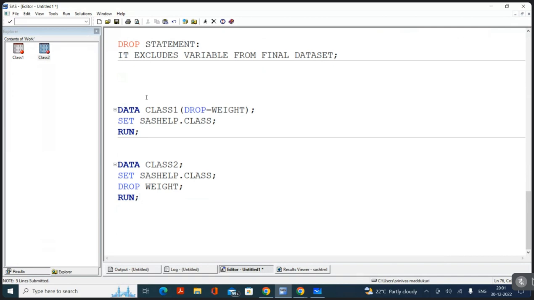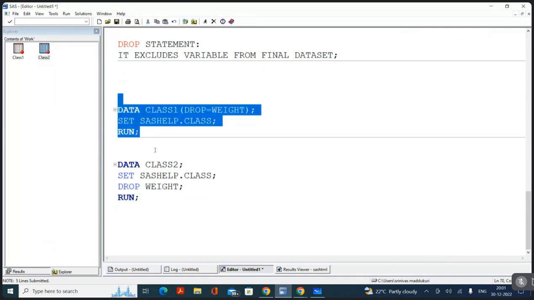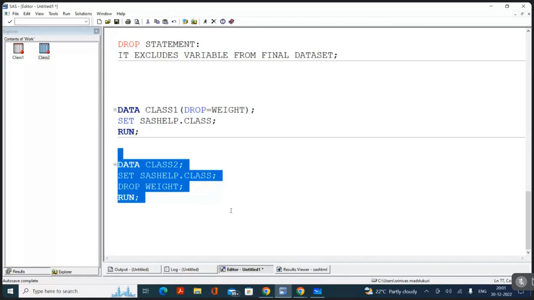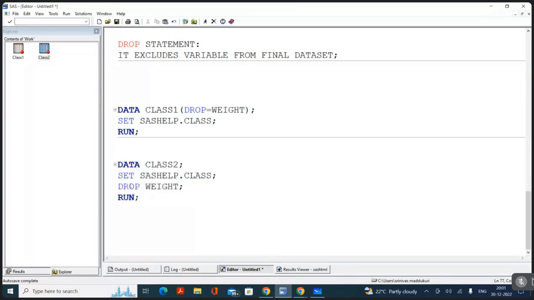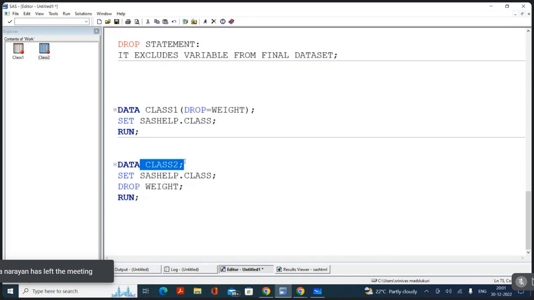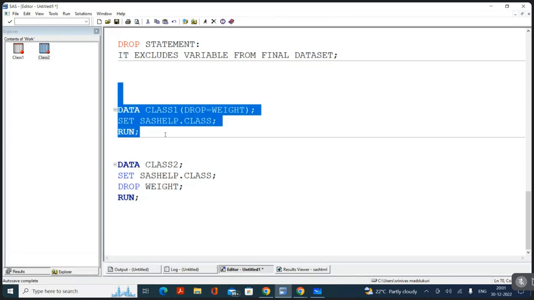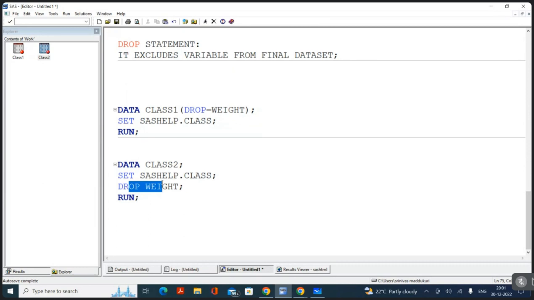Understand this? So tell me, when are we going to use the drop option, and when are we going to use the drop statement? When you're creating multiple data sets, if you write a drop statement, the same drop statement works in the same way for all the data sets created in that data step. But if you write an option, you have to write it for each individual data set. So if you have the same requirement, we go with the drop statement. But if you have different requirements, we have to go with the drop option.